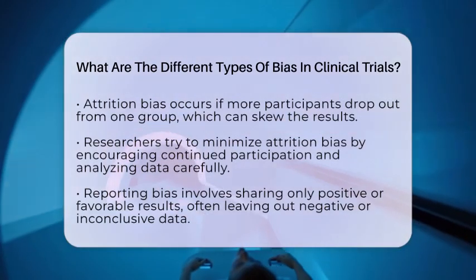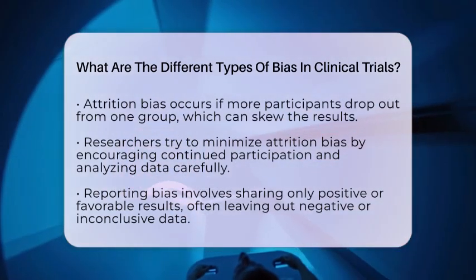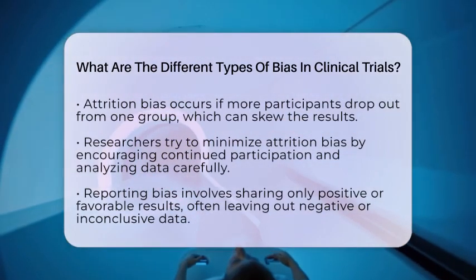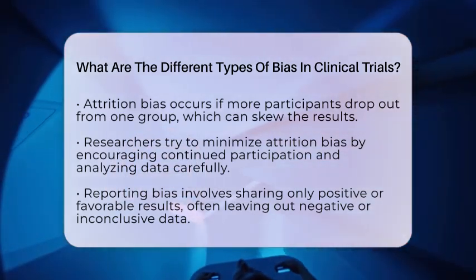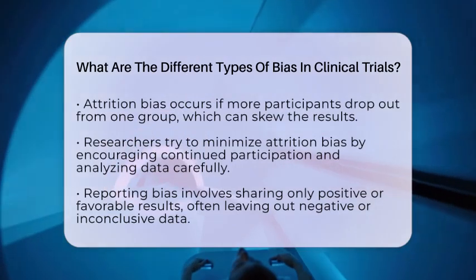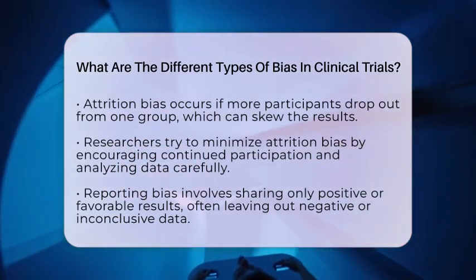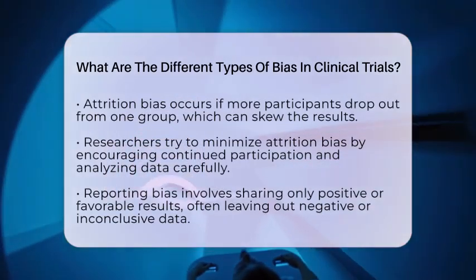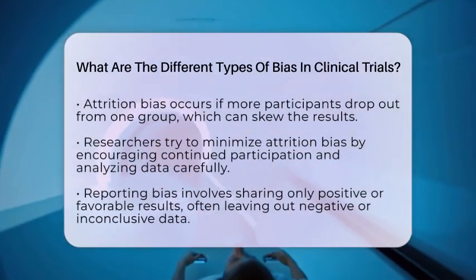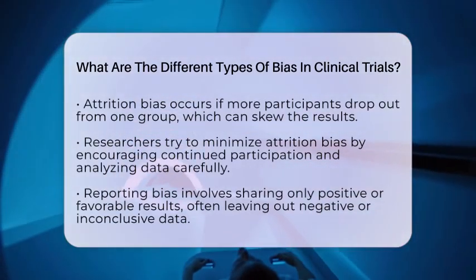Reporting bias is when only certain results are shared, often those that look positive. Negative or inconclusive results might be left out, giving a skewed view of how effective or safe a treatment is. To avoid this, many trials are registered publicly before they start, and all results are supposed to be reported.